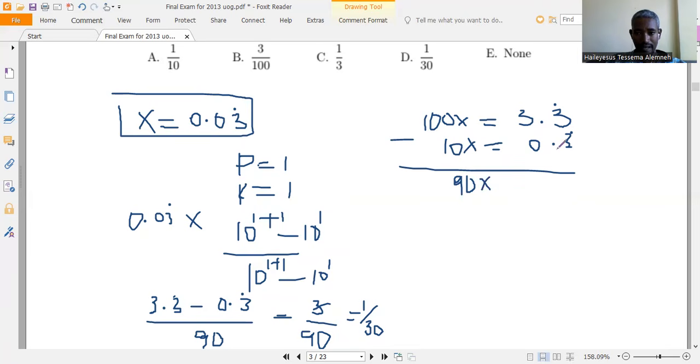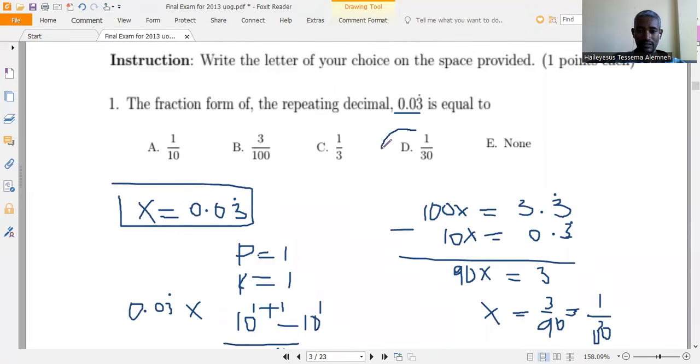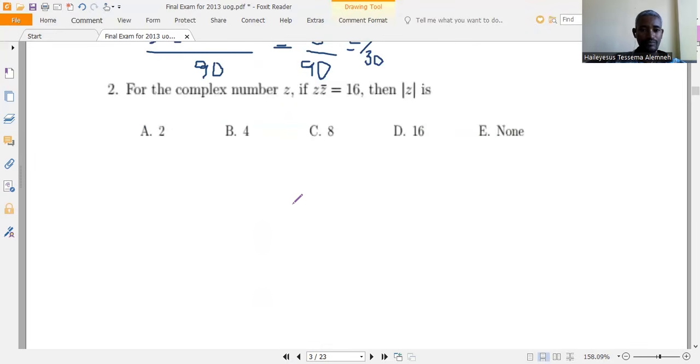3.3 repeating minus 0.3 repeating, which is equal to 3. So solving for x, x is equal to 3 over 90, which is equal to 1 over 30. So you can work it this way too. So the answer here will be D. The second one: for a complex number z, if z times z conjugate is equal to 16,